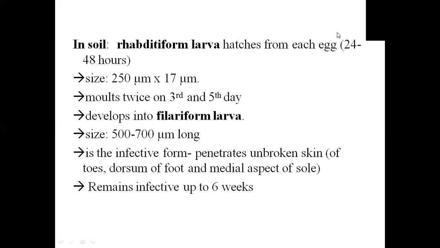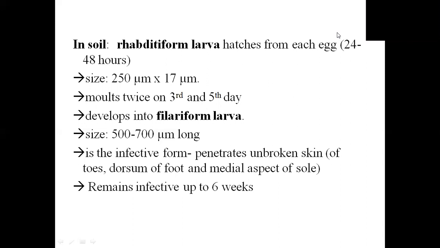A rhabditiform larva hatches from each egg within 24 to 48 hours, and this increases in size many folds, as you can see, from 250 micrometers to 17 micrometers. It molts twice, on the third and the fifth day, and develops into a filariform larva, which is again much bigger than the rhabditiform larva. This filariform larva is the infective form. It penetrates unbroken skin of the toe, dorsum of foot, and medial aspect of the sole. It remains infective up to 6 weeks.